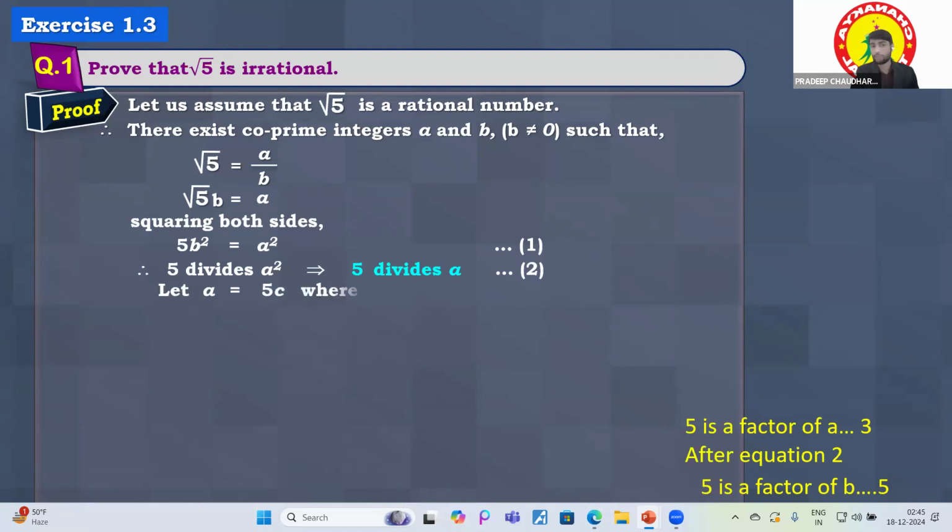So let a be equal to 5c, meaning if 5 is dividing a, we will get another number c. Let me explain it in a better way. Suppose 5 is dividing this a, then definitely we will get some c over there, right? That's why we can write 5c. So a is equal to 5c.